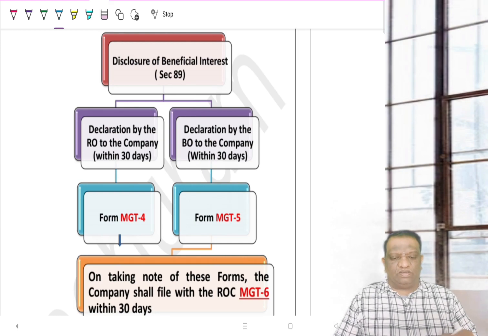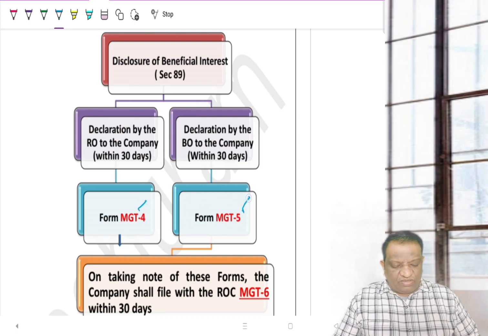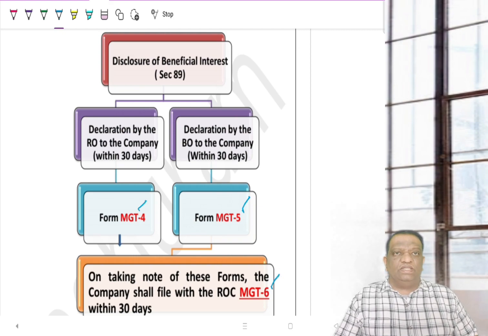We will come to it later, on completion of section 89. If you have a look at the summary, there are three forms that are required to be filed: MGT-4, MGT-5, and MGT-6. These are the three forms that would play a bigger role in section 89.